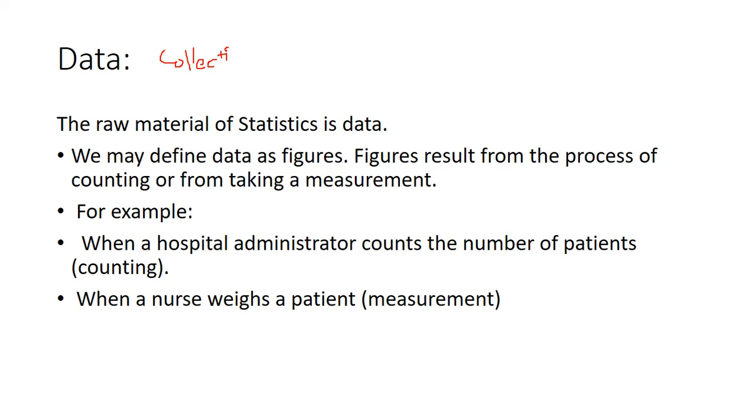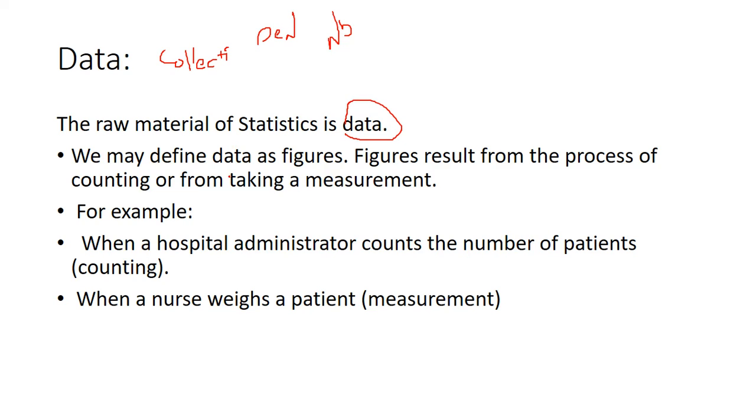In biostatistics also, it is related to numerical numbers. Statistics deals with numerical data. This is just a one line answer: the raw material of statistics is data, which means statistics is fully involved in data only.